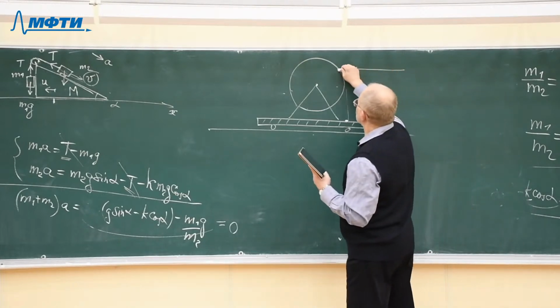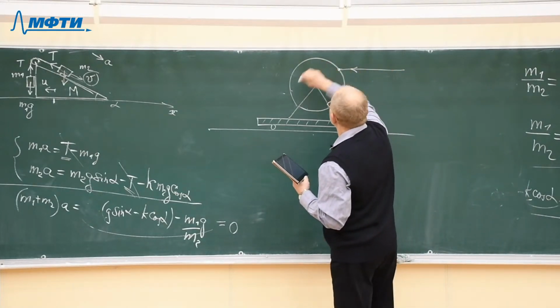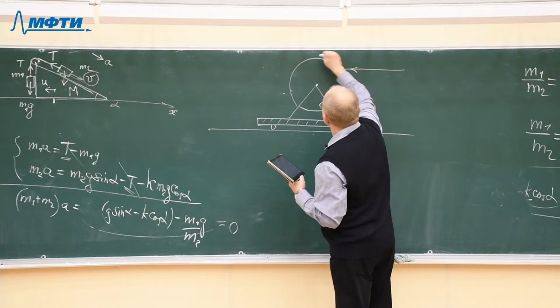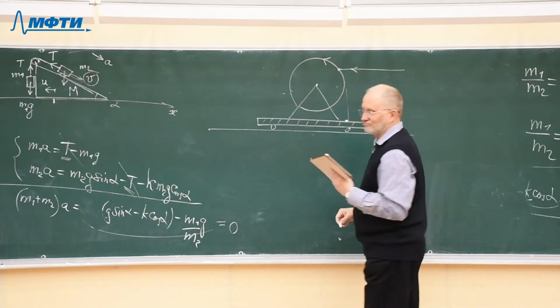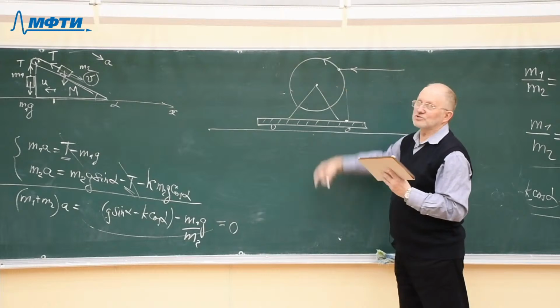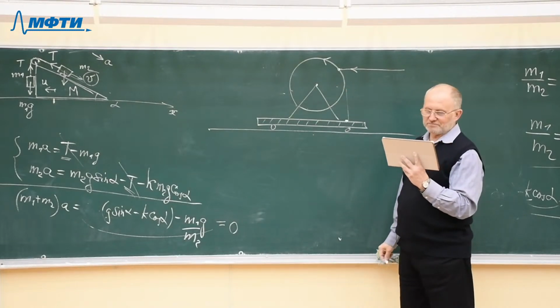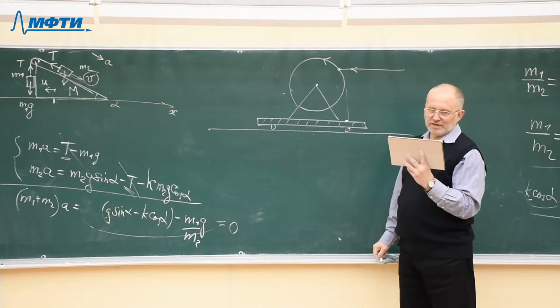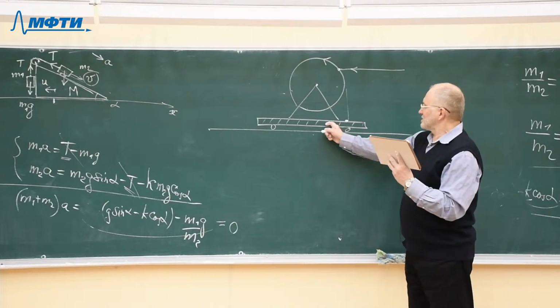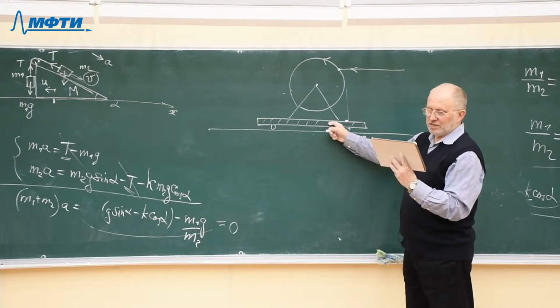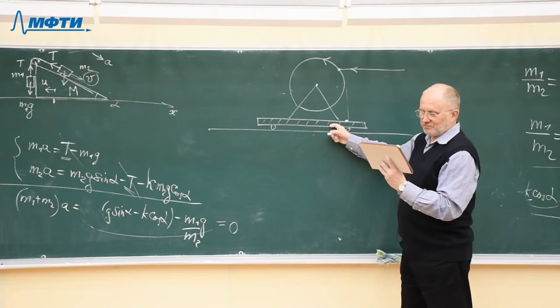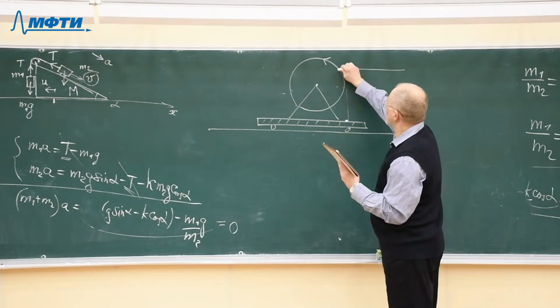Certainly when the bullet strikes the cylinder, it starts rotating because of this push, because of this strike. Does the final speed of the cart somehow depend on the point where the bullet struck the cylinder?